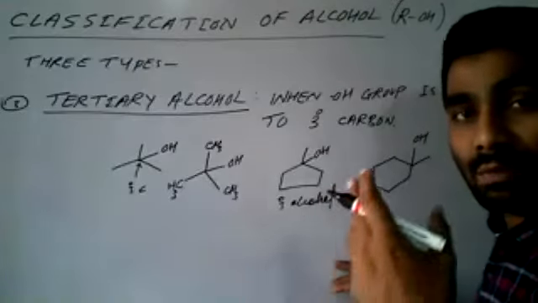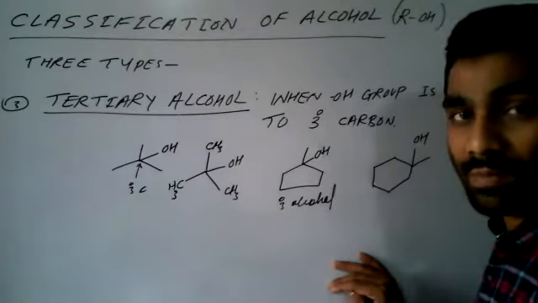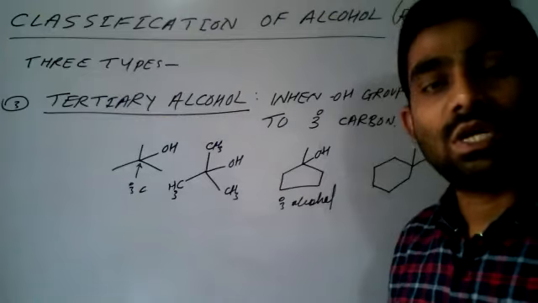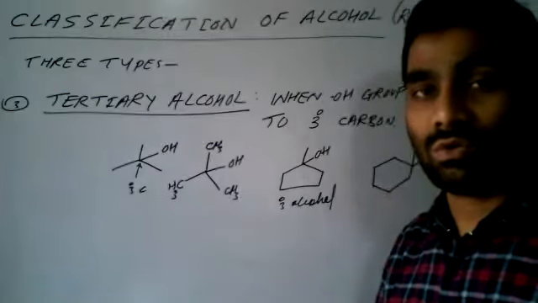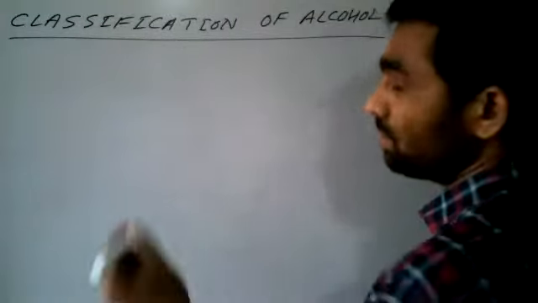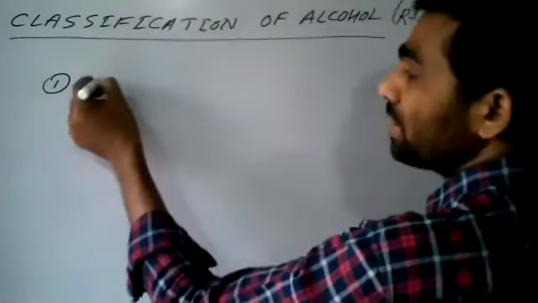If OH is attached to primary carbon, it is a primary alcohol. If OH is attached to secondary carbon, it is a secondary alcohol. And if OH is attached to tertiary carbon, it is a tertiary alcohol. Okay. Next point: there are three more categories we will see in this short time. One of them is called vinyl alcohol.